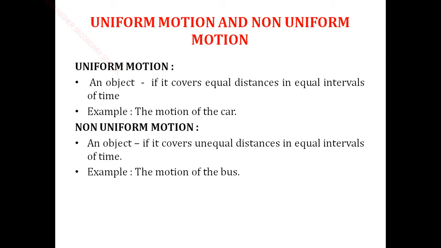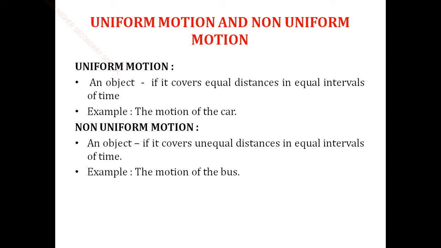So for example, consider a car. A car covers 60 kilometers in the first 1 hour. Next, 60 kilometers covered in the second 1 hour, and so on. So the car travels equal distance at equal intervals of time. That means uniform motion. Are you clear?